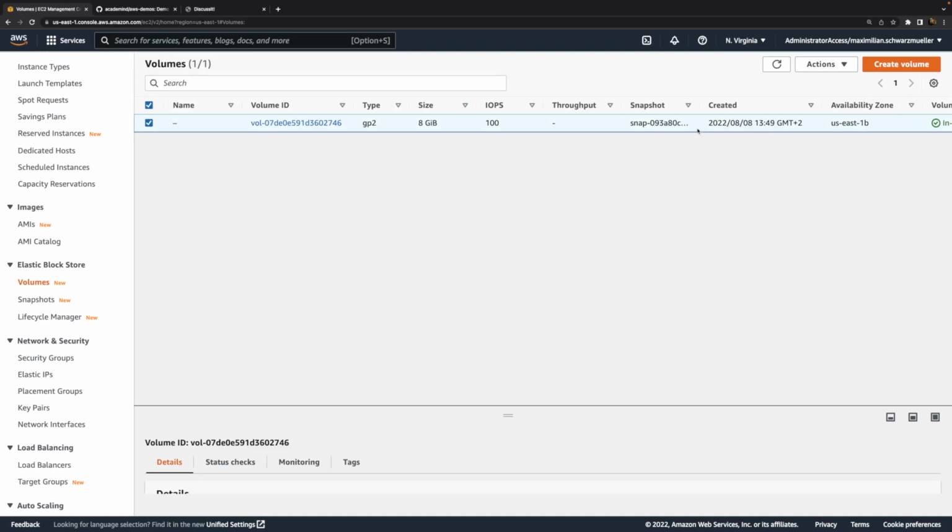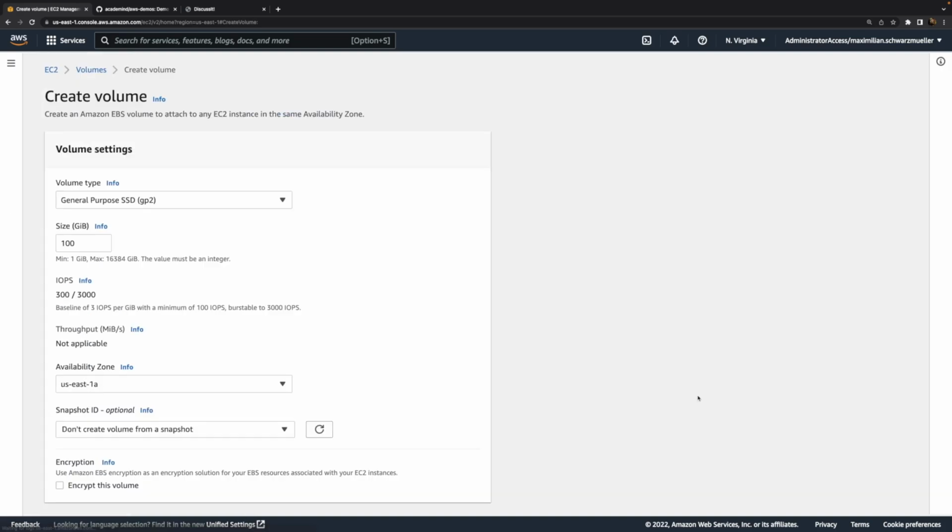It also contains the operating system and all the other software that was installed, but it would be deleted together with the instance when we shut it down. What we can do is we can create a new volume, a new hard drive, so to say, a virtual hard drive, because that's what the EBS service allows us to do. It allows us to create block store volumes, which are essentially unformatted raw hard drives. And we can attach those hard drives to our instances to then format and mount them from inside our instances.